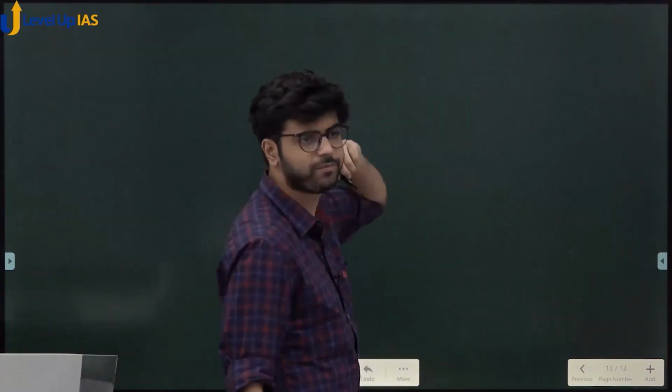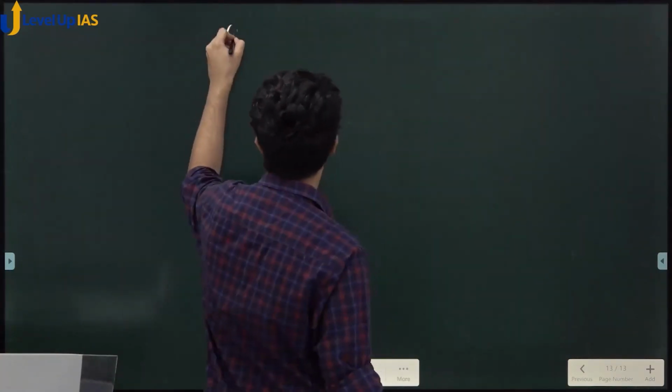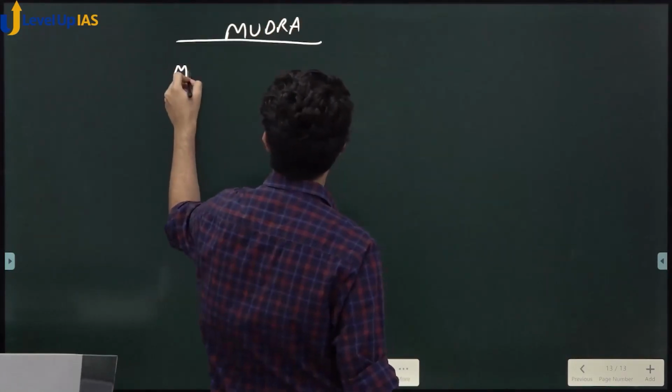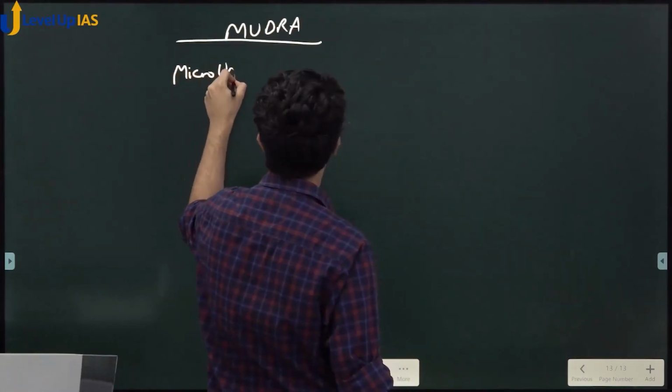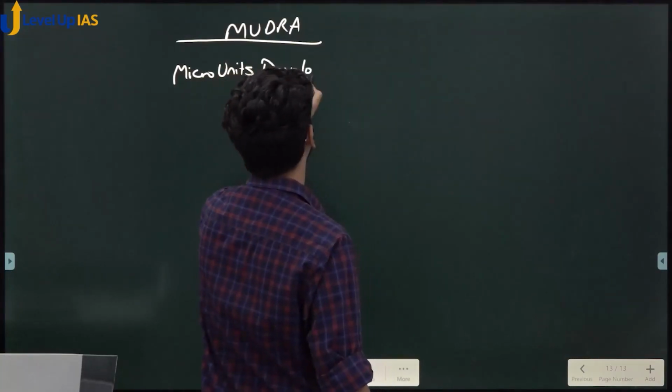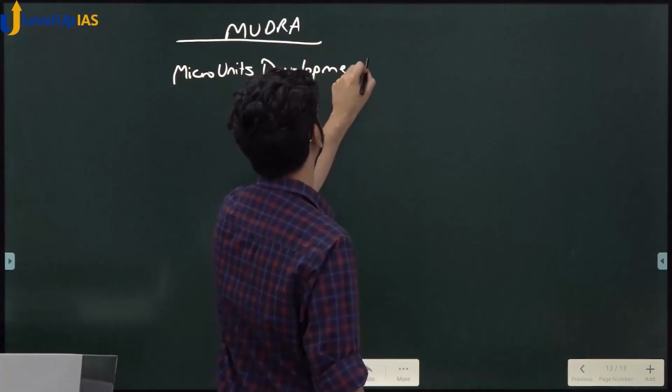Have we seen Mudra somewhere in our lectures? Where? No. Banking chapter only.